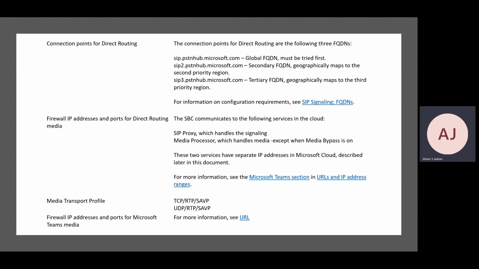Media transfer profile: how your media will act, how your media will flow.